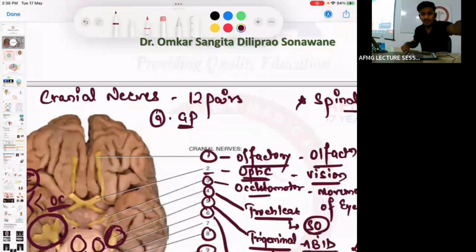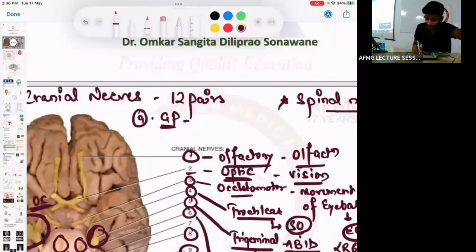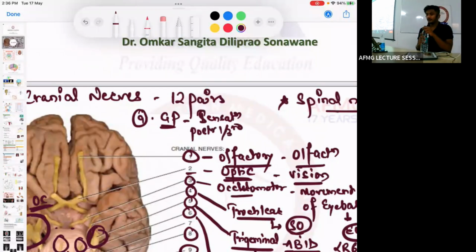And the glossopharyngeal nerve is again a mixed type of nerve. It will carry taste sensation. It will carry sensation from which part of the tongue? The posterior 1/3 of the tongue. General sensation and taste sensation from the posterior 1/3 of the tongue is carried by the glossopharyngeal nerve.